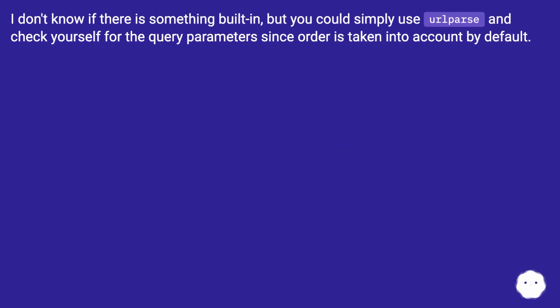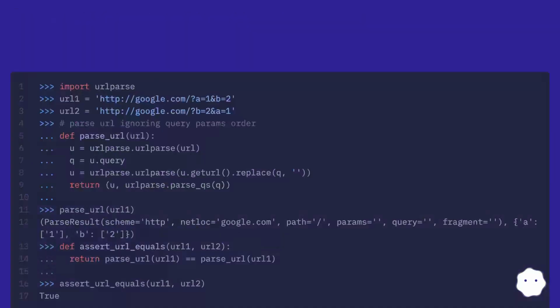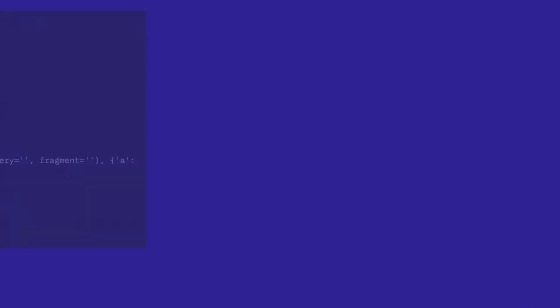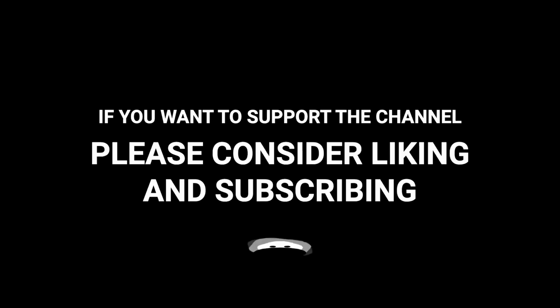I don't know if there is something built in, but you could simply use urlparse and check yourself for the query parameters, since order is taken into account by default. For assertUrlEquals, this is assertUrlEquals.